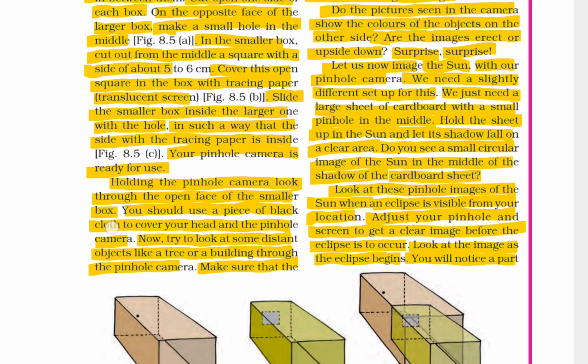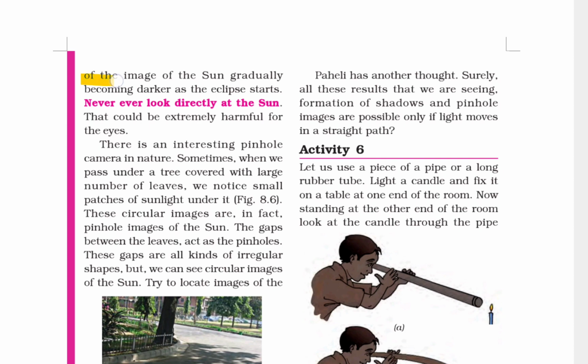You will notice a part of the image of the sun gradually become darker as the eclipse started. Never ever look directly at the sun. It could be extremely harmful for the eyes.